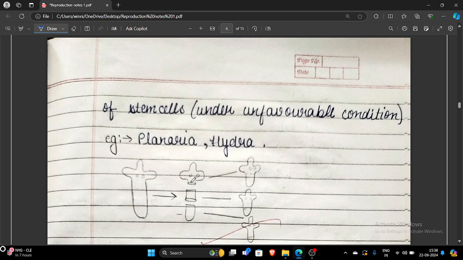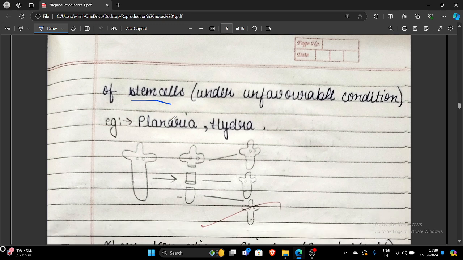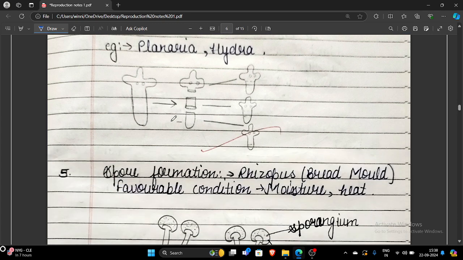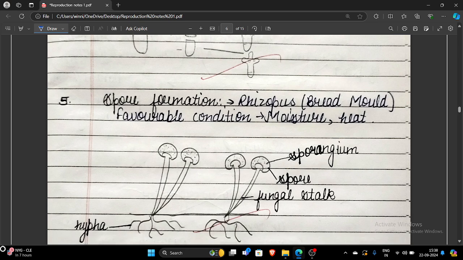And this regeneration ability is due to the presence of stem cells, which have the ability to develop into a new organism. Next we have spore formation, very important, because this diagram is there. It occurs in the case of rhizopus, and rhizopus requires two special conditions: one is moisture and the other is heat.